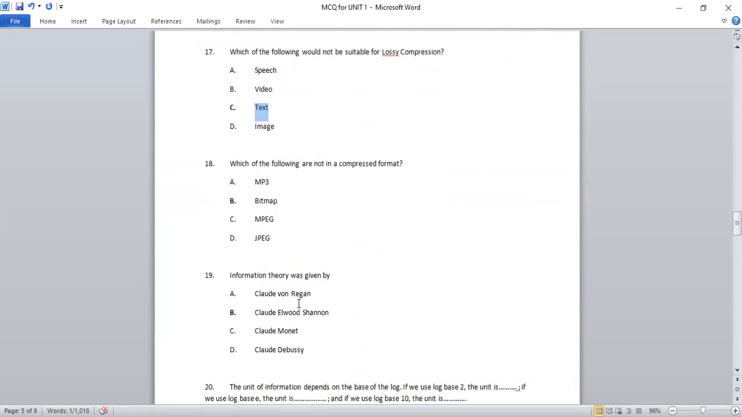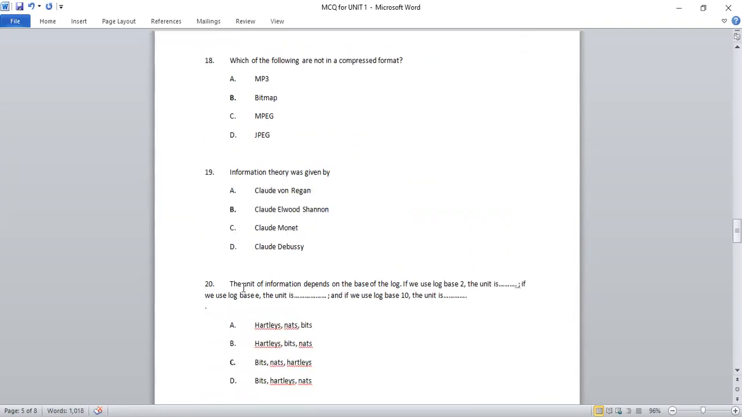Next question, information theory was given by, so this we all know, the right answer is Claude Elwood Shannon. You can get confused because the first name Claude is given in all the options, but it is Elwood Shannon. So right option is B option.